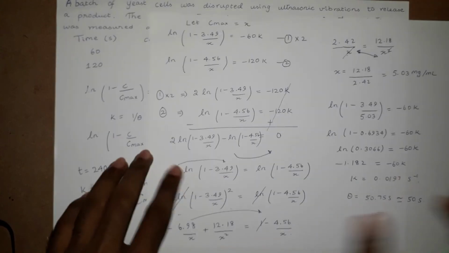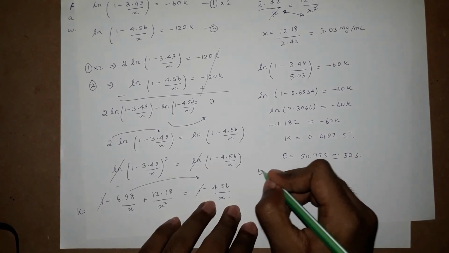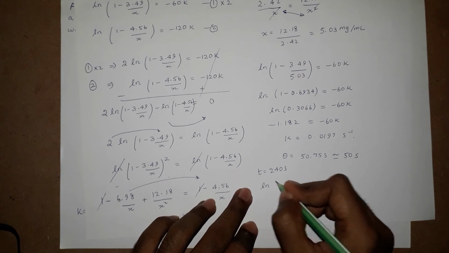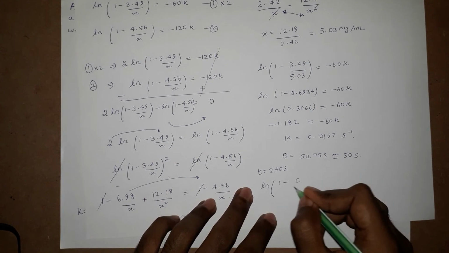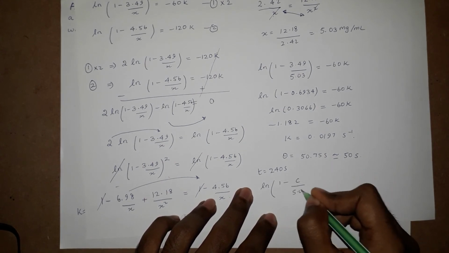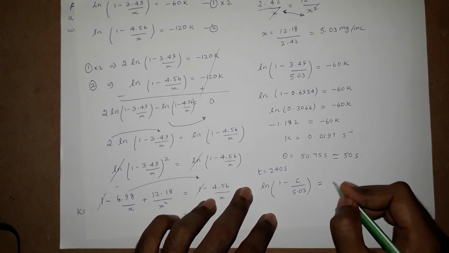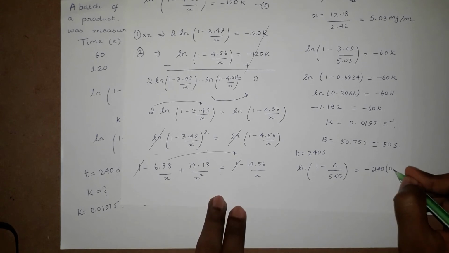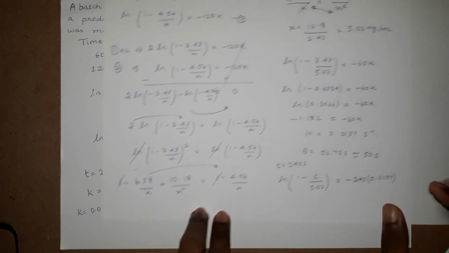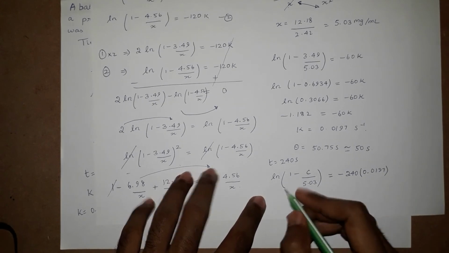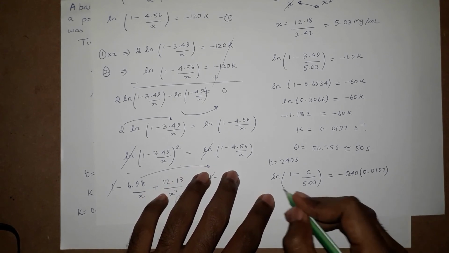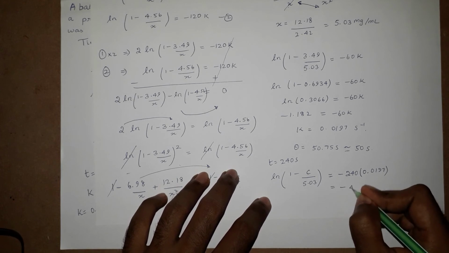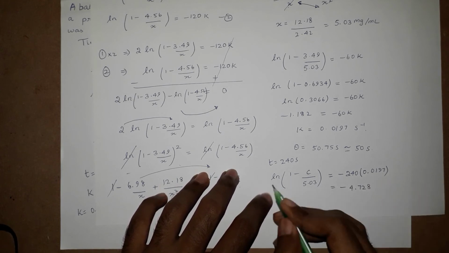So at time equal to 240 seconds, we have the expression ln of 1 minus c, which we need to find, by 5.03 is equal to negative 240 times k, which is 0.0197. And this expression becomes minus 4.728.